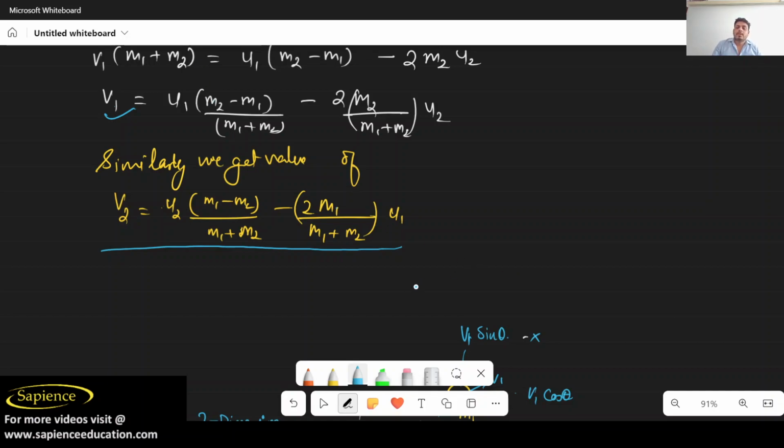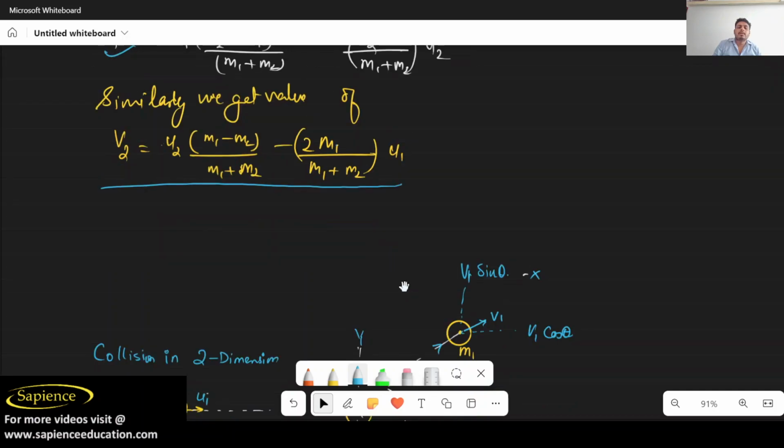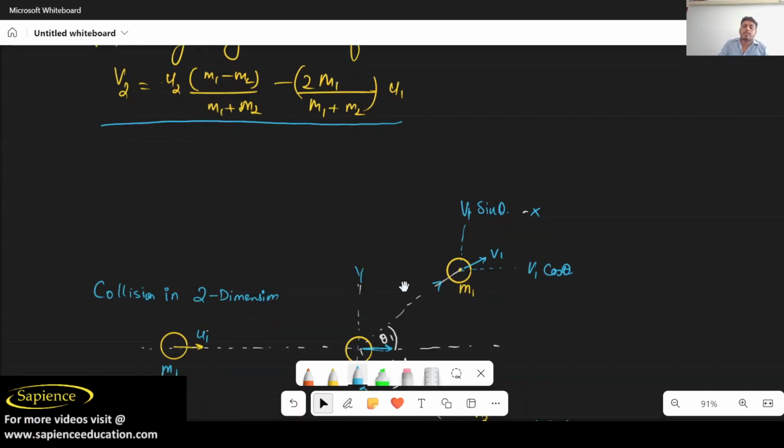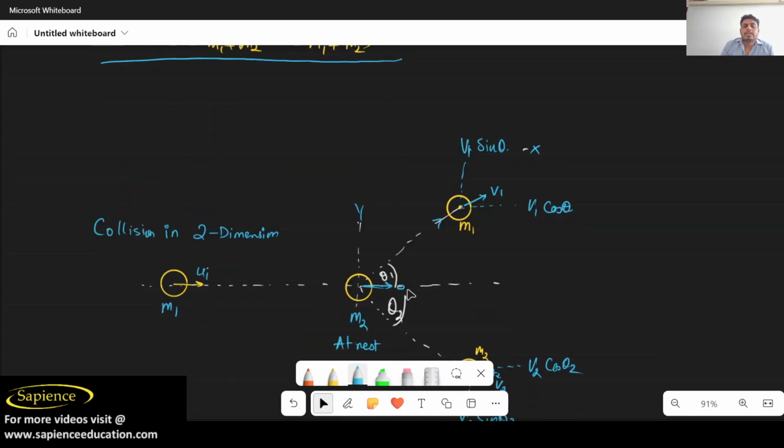Now let us come to collision in two dimensions. So what is actually a collision in two dimensions? Two dimensions means they will use at least the x as well as the y axis.